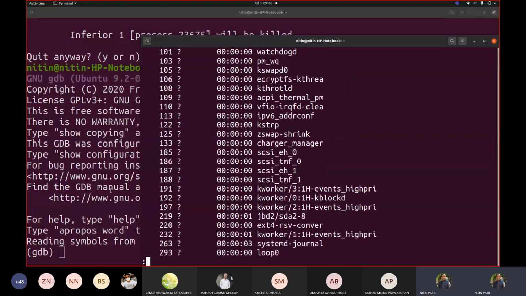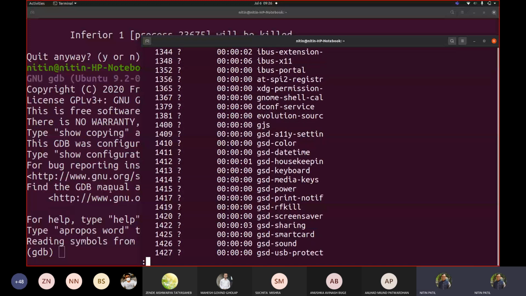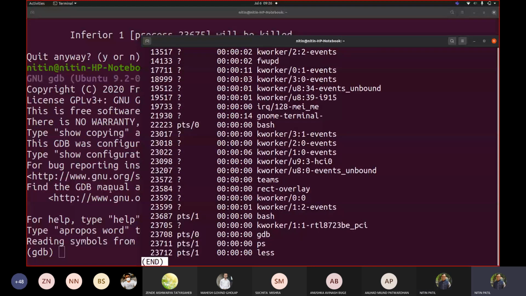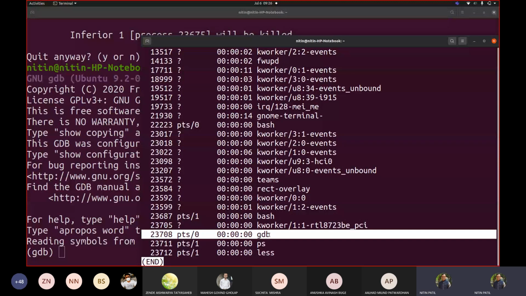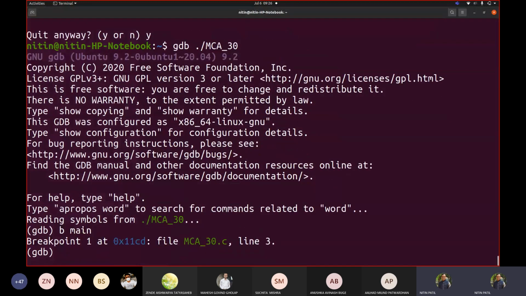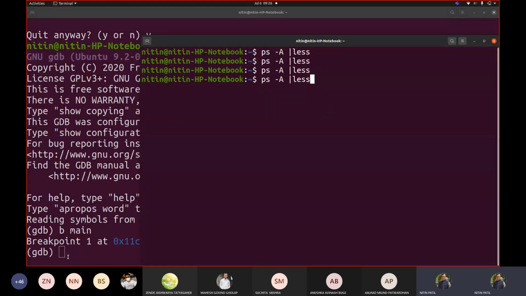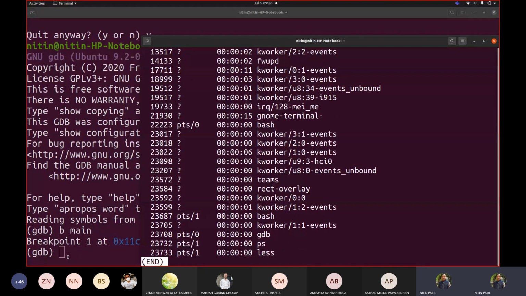So let us go below. So we should see GDB now. Can you see GDB? Yes, sir. Yes, because we executed GDB here, correct? Now, when I say breakpoint main, have I started execution? Not yet. So I should not see my program name in GDB yet.